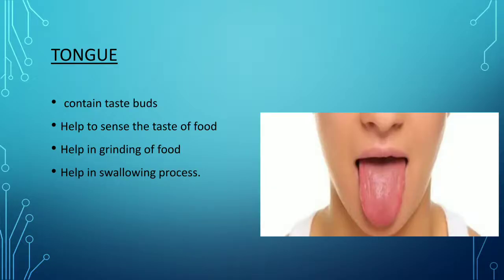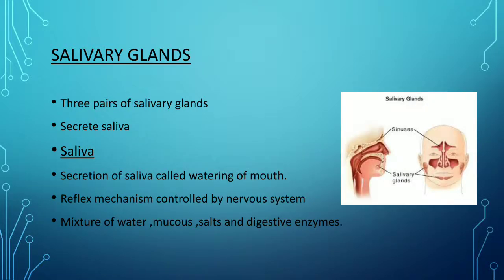Another important part of the oral cavity is the tongue. It contains the taste buds. The taste buds help to sense the taste of the food. The tongue also helps in grinding of food, and it helps in the swallowing process. Now the salivary glands.